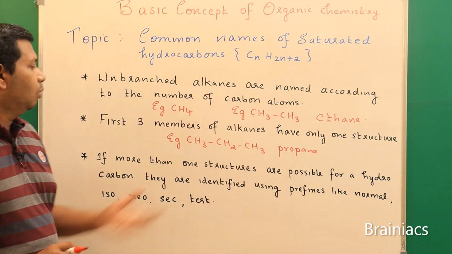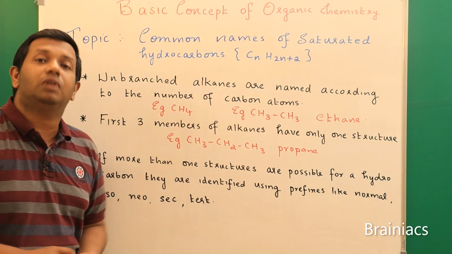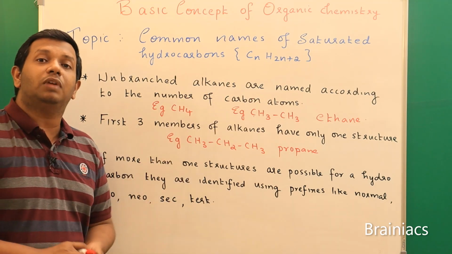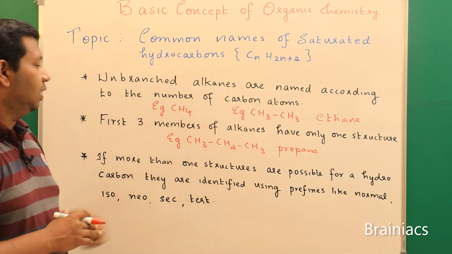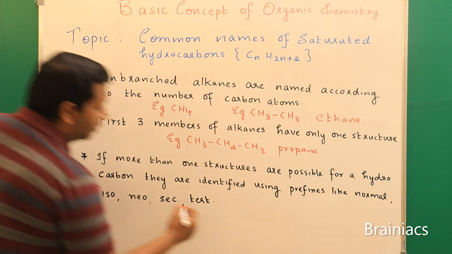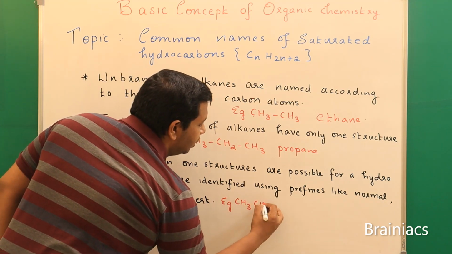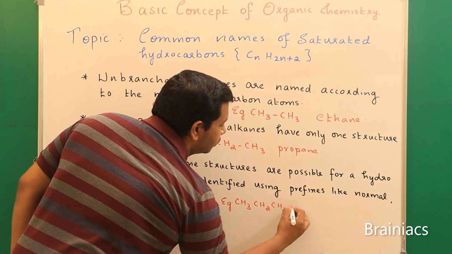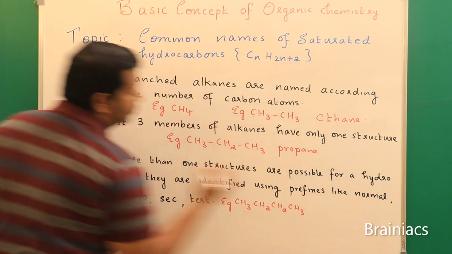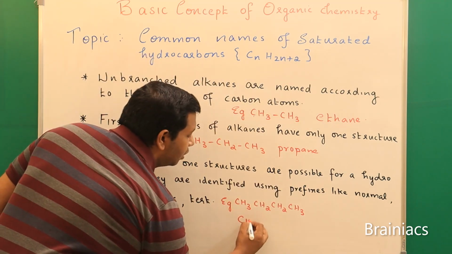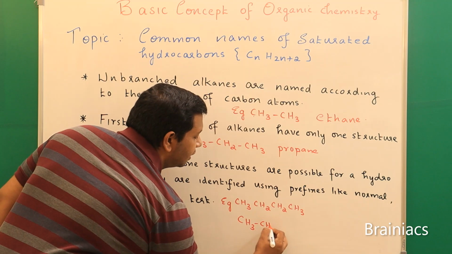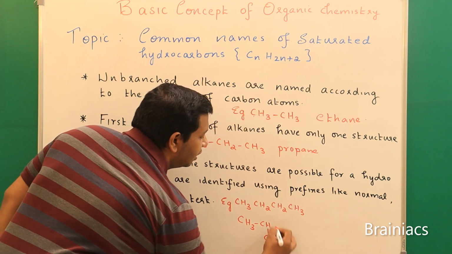Now what happens if it is butane? Butane can have branching. Let's see how. For example, if I draw butane in this way, CH3, CH2, CH2, CH3, you know this is butane. Suppose somebody draws it like this, CH, CH3, CH3.